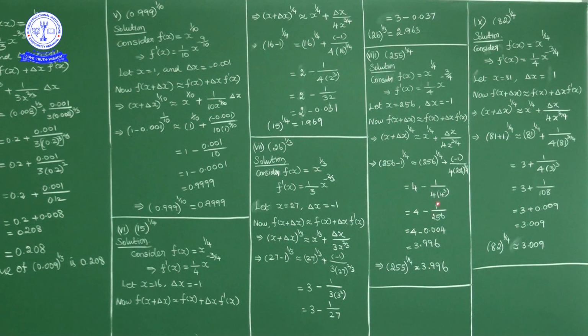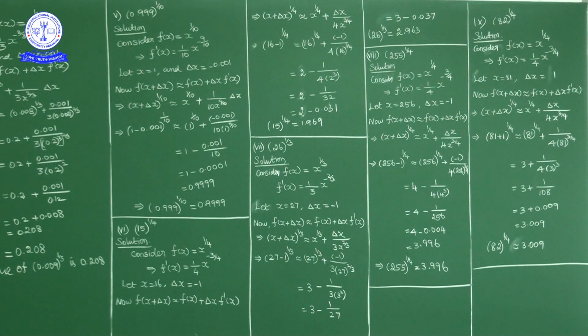So we have 4 minus 1 by 256. 1 by 256 is approximately 0.004, so 4 minus 0.004 is 3.996. So 255 power 1 by 4 is equivalent to 3.996.